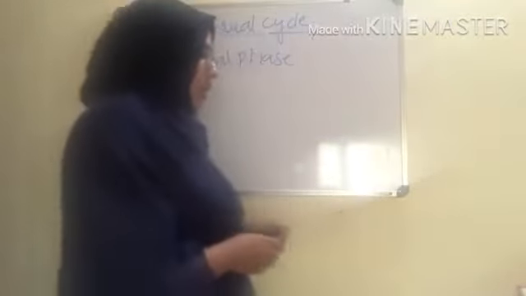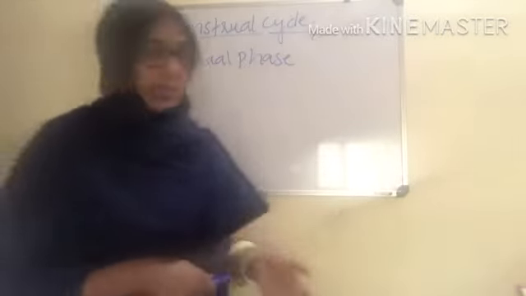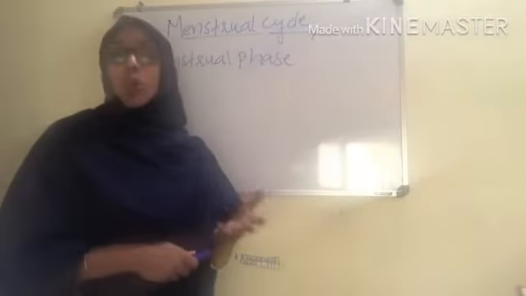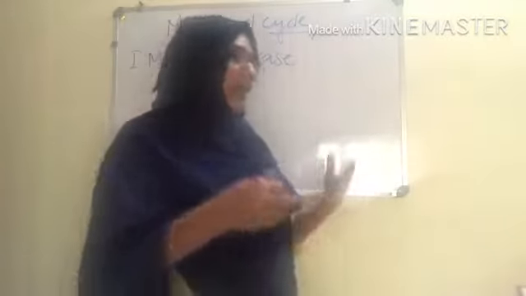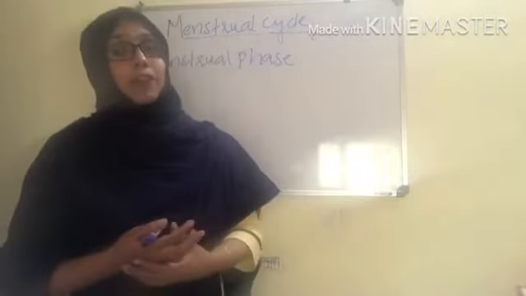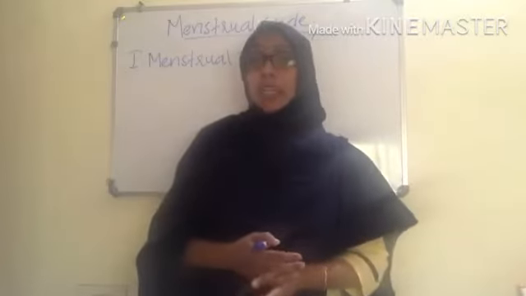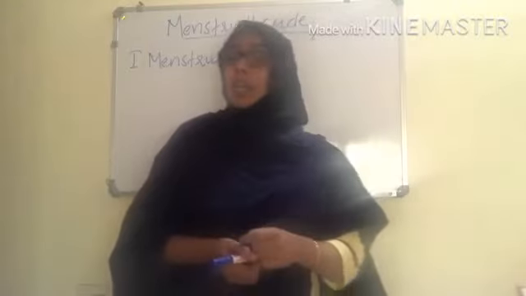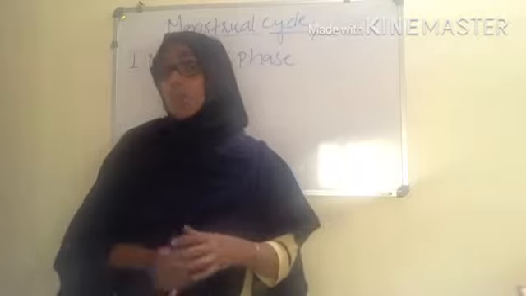Menstrual phase. So the menstrual phase starts with the onset of menstruation. It starts with the menstrual flow, which lasts for 3 to 5 days. Now why is the menstrual flow occurring? The menstrual flow is due to the degeneration of the inner lining of our uterus. Which is the inner lining of the uterus? Yes, it is the endometrium.